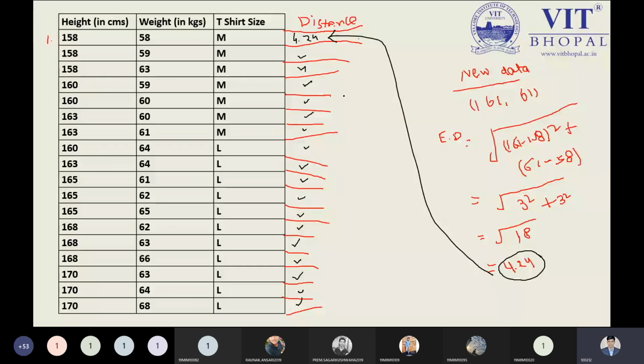Yes, sir. Any other student who has a doubt about how we are getting this value? You can calculate any other value and find its distance from this data point to the new data point. So you can write the value in the distance column. Is it clear? Tell me, is it clear? Yes, sir.